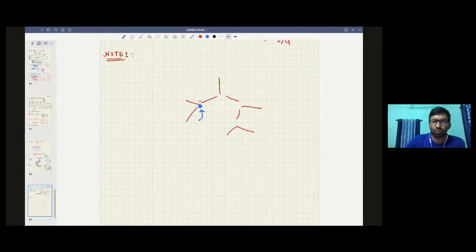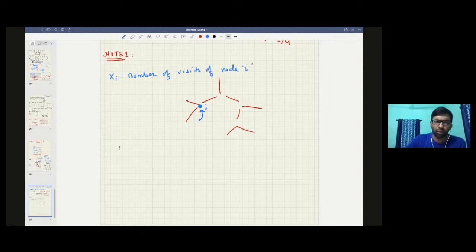So let's call this node i, and let xi denote the number of visits of node i.